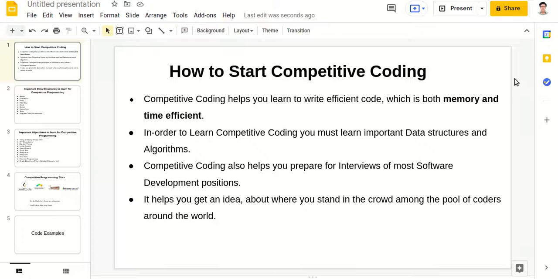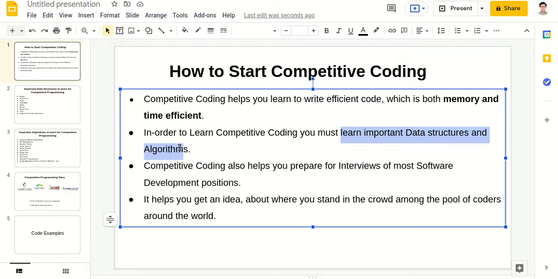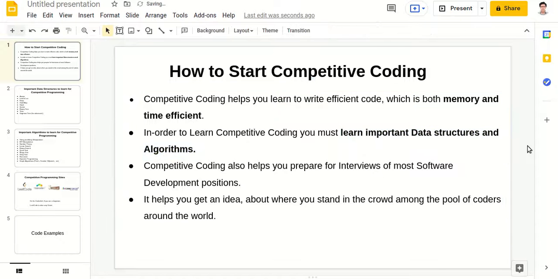And in order to learn competitive coding, you need to learn some important data structures and algorithms. Okay, there are a few important data structures and algorithms which you must learn so that you can implement them to write good code, which will give you a good rank in any coding contest.